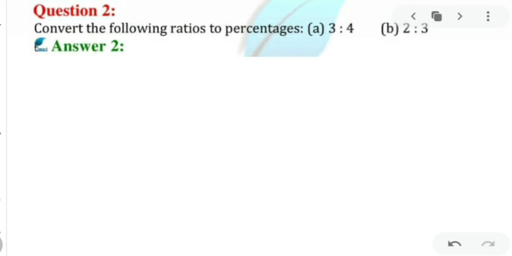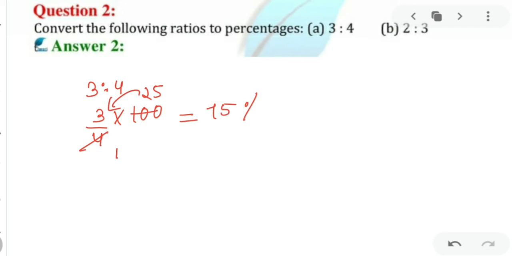Now dear kids, whenever you want to convert your ratio to a percentage, always multiply by 100. Whether you want to convert your ratio or fraction or decimal number into percentages, whenever you want to find a percentage of something, you have to multiply with 100. Now I have 3/4, that is 3:4. I can write it 3/4 and I will multiply with 100 to get my percentage. Now 4 ones are 4, 25s are, and 25 into 3 is 75%.